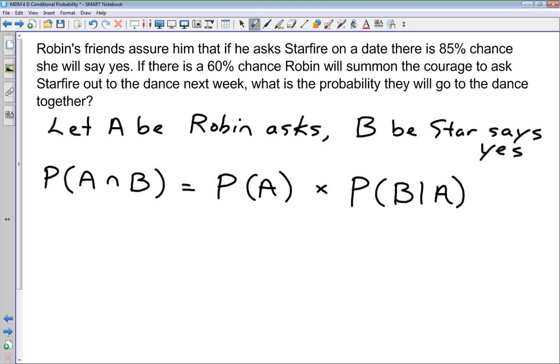So our probability of A, the first thing that has to happen, is that Robin has to ask her. So there is a 60% chance that Robin will actually ask, so 0.60.